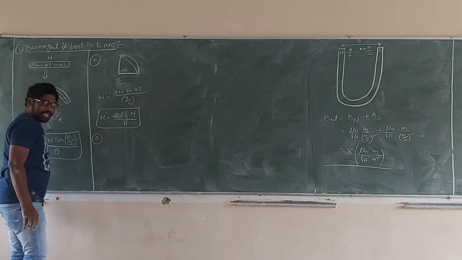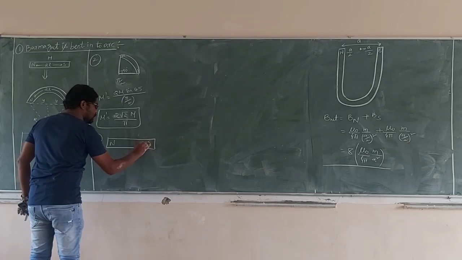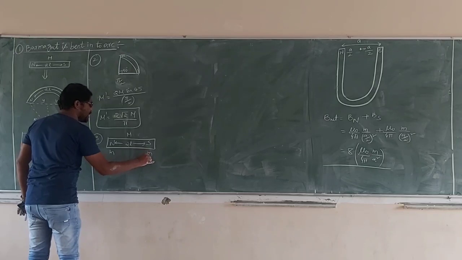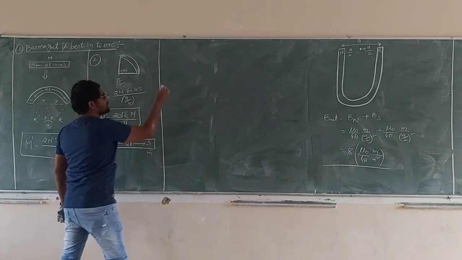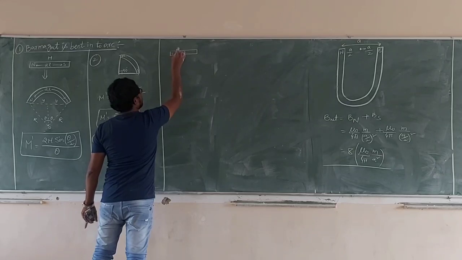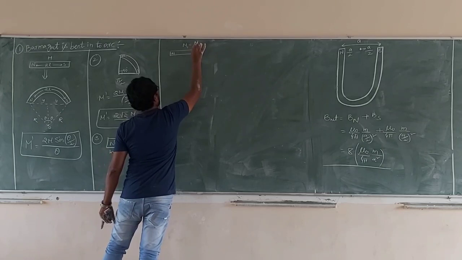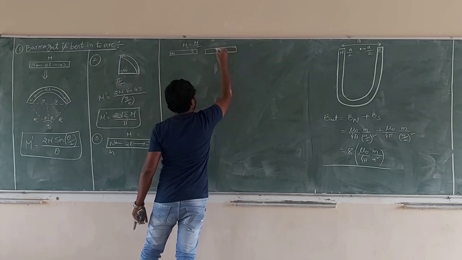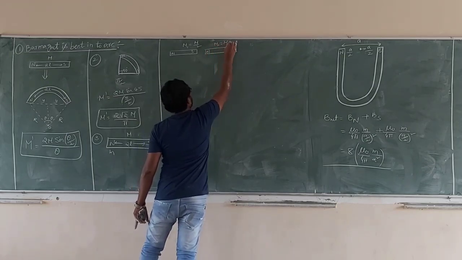See carefully. This is one bar magnet with North Pole, South Pole, length 2L, magnetic moment M. Now this is cut into two parts, parallel to the axis. This is the first part, with North Pole, South Pole, magnetic moment M1 is equal to M by 2. This is the second part of the same bar magnet from cutting. Its magnetic moment M2 is equal to M by 2.